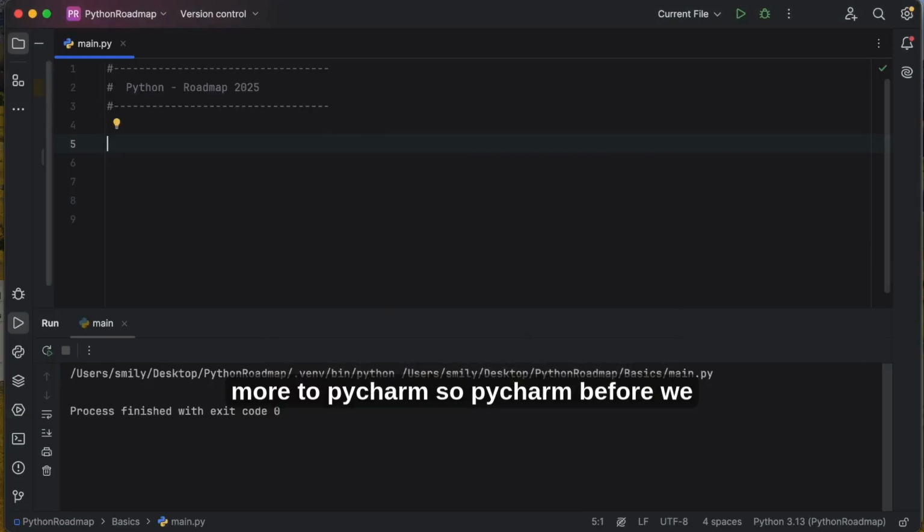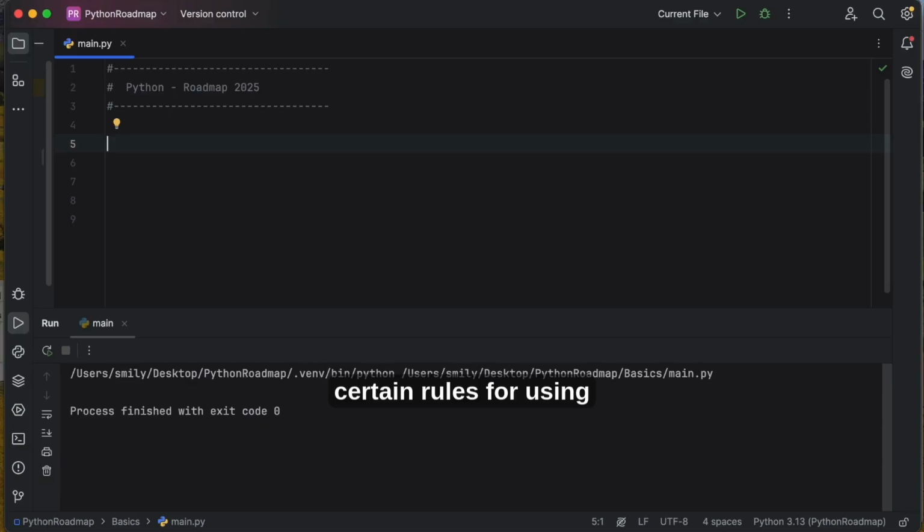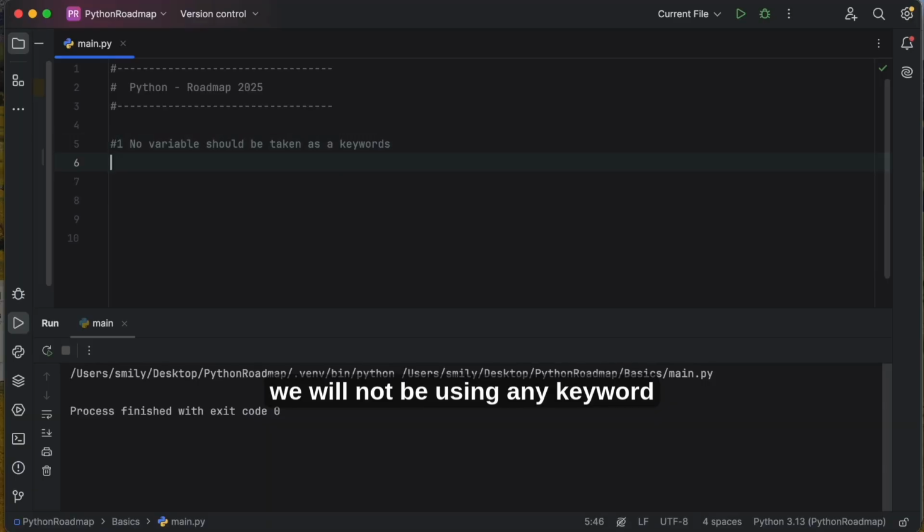Move to PyCharm. Before we move on to variables and data types, we need to know certain rules for using variables. So what are those rules? Rule number 1: no variable should be taken as a keyword. We will not be using any keyword as a variable name.